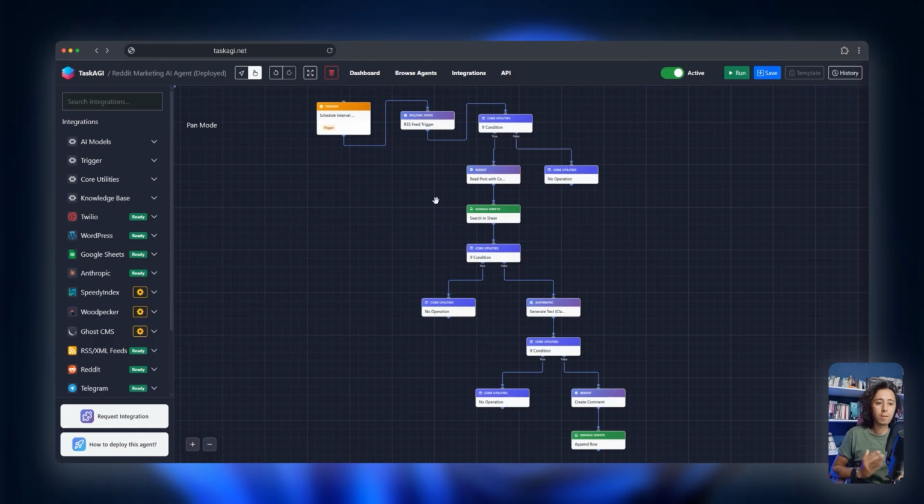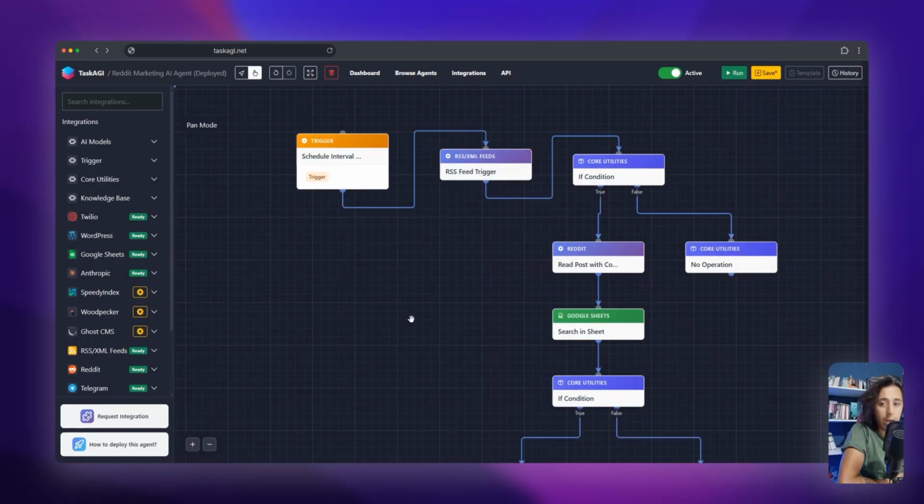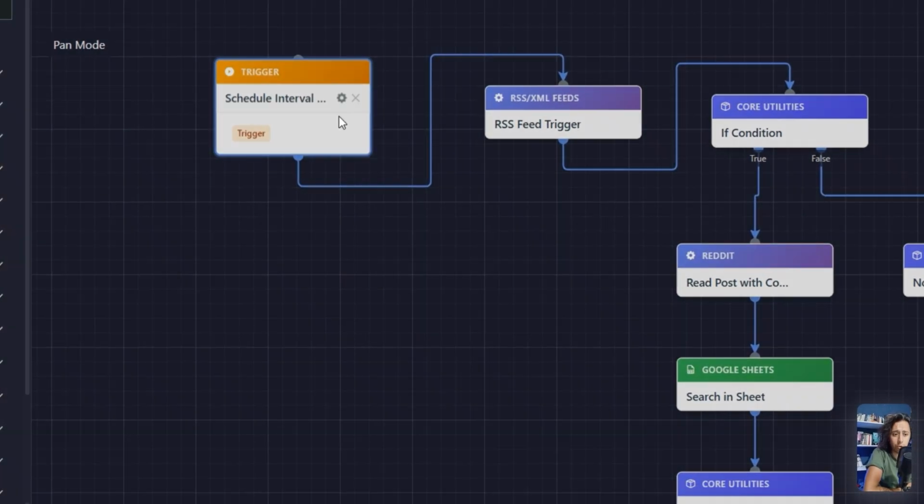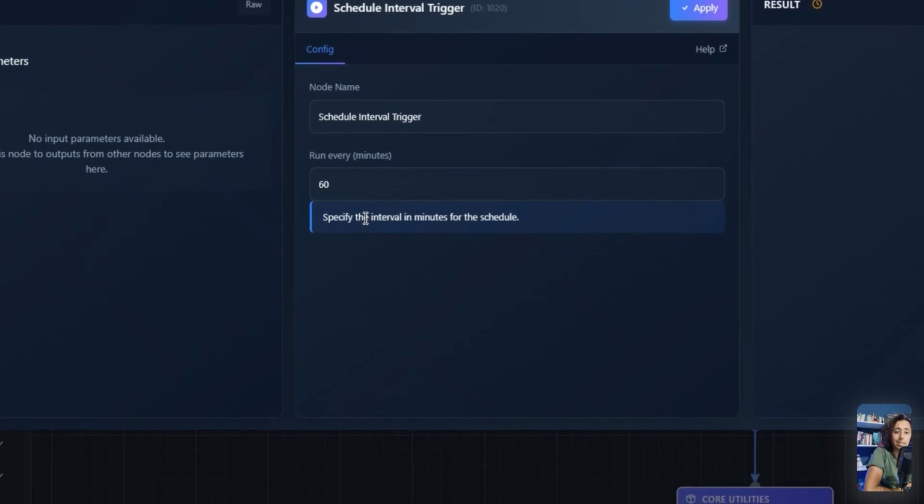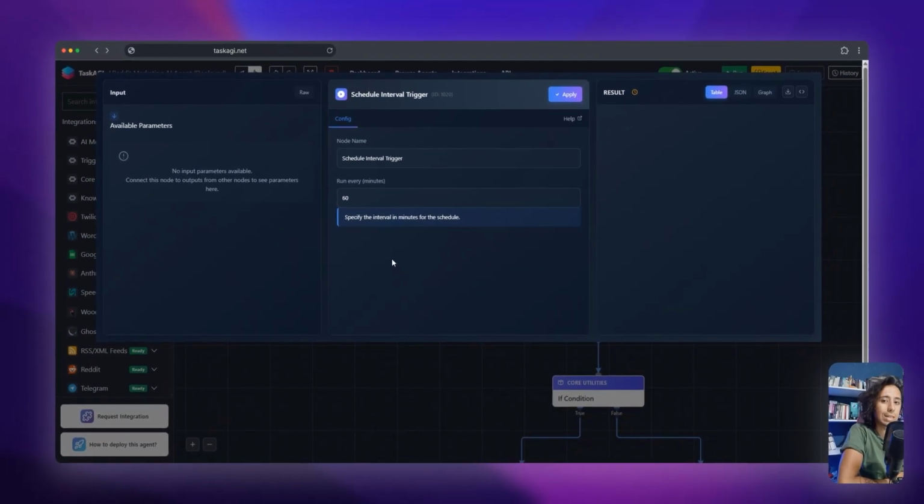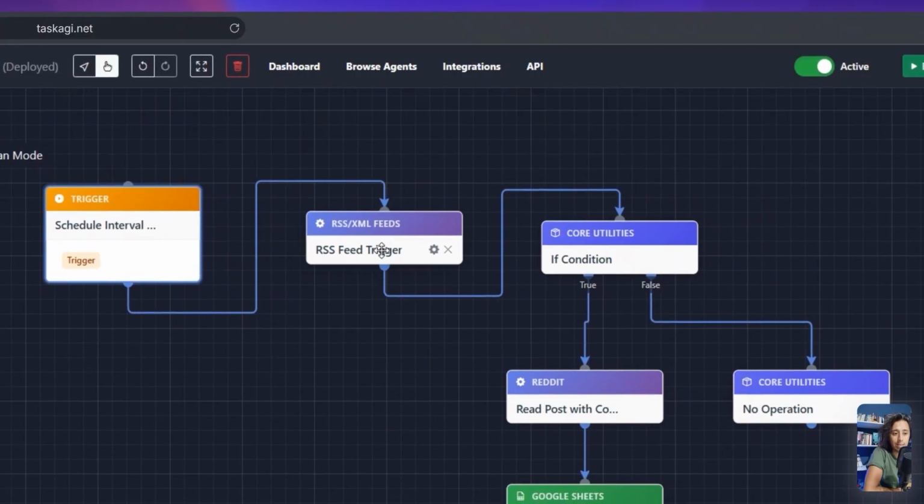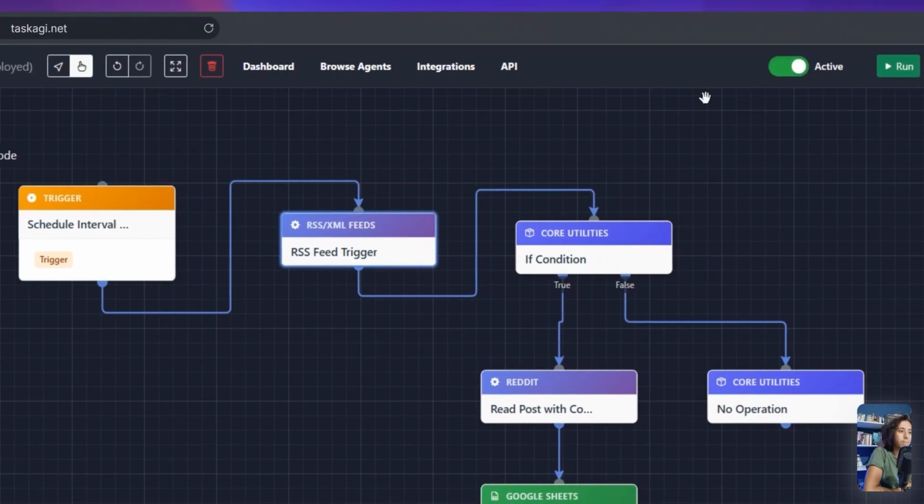But before we do, let's familiarize ourselves with how our agent workflow works, because this is where all the magic happens. Now, our agent workflow starts with this schedule interval trigger node. It's automatically set to 60 minutes for you, but you can increase or decrease it depending on how often you want to post. So let's click on apply, and our next node is the RSS feed.